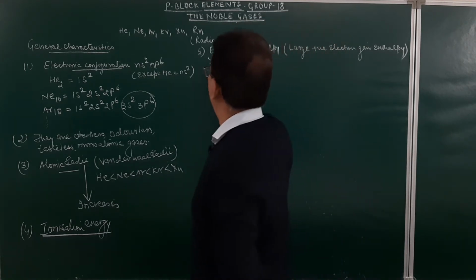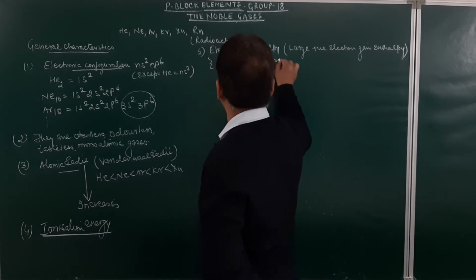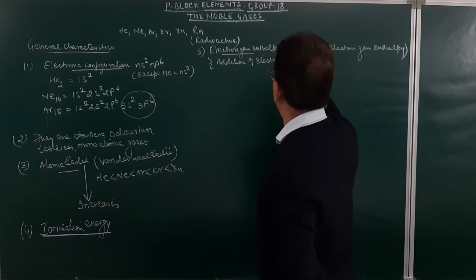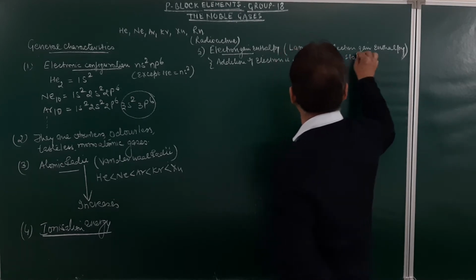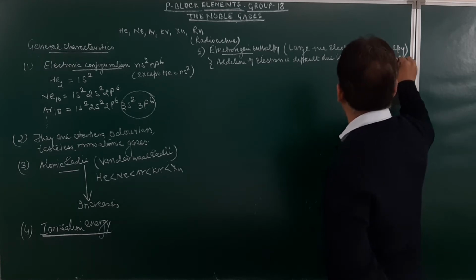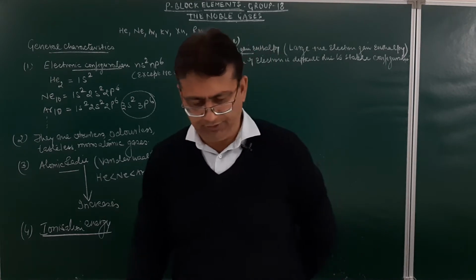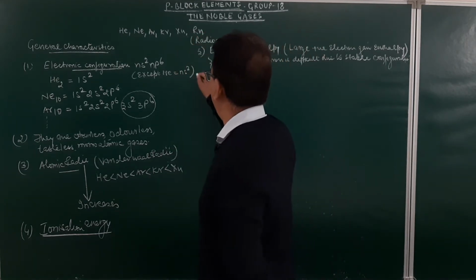Because the addition of an electron is difficult due to stable configuration. Because they have a stable configuration, the addition of an electron will be difficult. Am I clear? Next property is solubility in water.